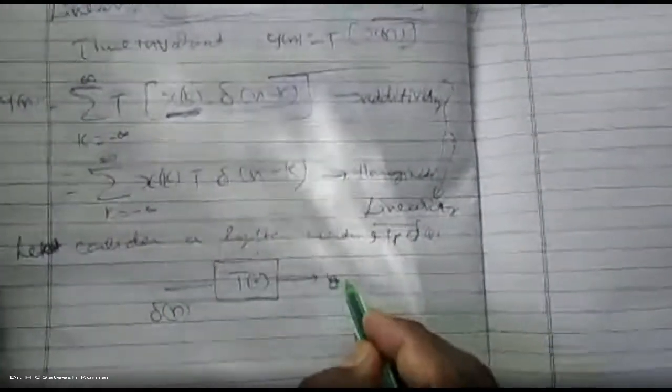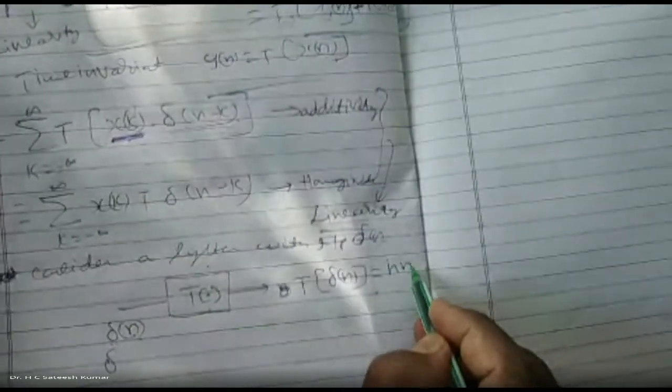Let us say the input is delta of n. The output is nothing but the transfer function of delta of n, a modified version of the input. Now, if it is a time invariant system, any shift in the input will produce the corresponding shift in the output. This output when the input is an impulse is nothing but the impulse response, which I'll call h of n.